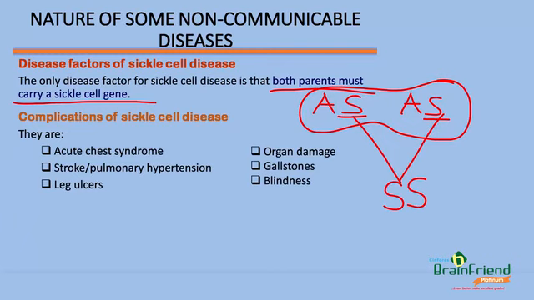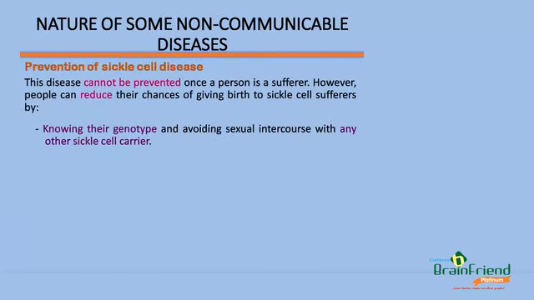Complications of sickle cell disease are acute chest syndrome, stroke or pulmonary hypertension, leg ulcers, organ damage, gallstones, and blindness. These are all complications. They may be present, they may also not be present, especially if the disease is well managed.